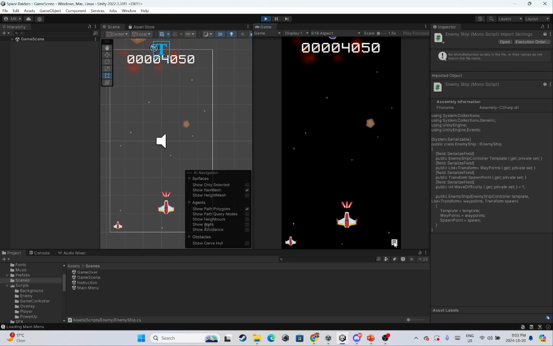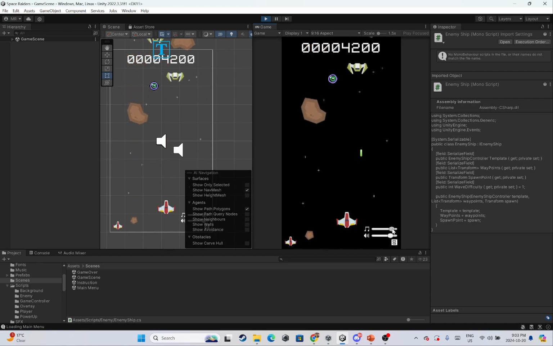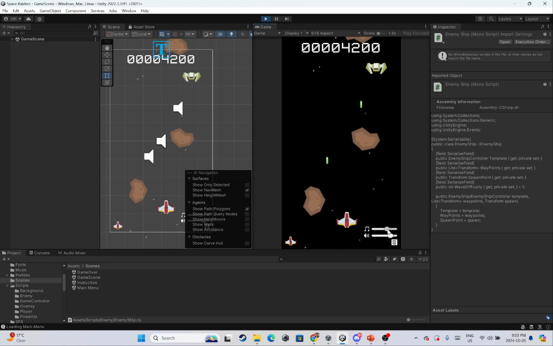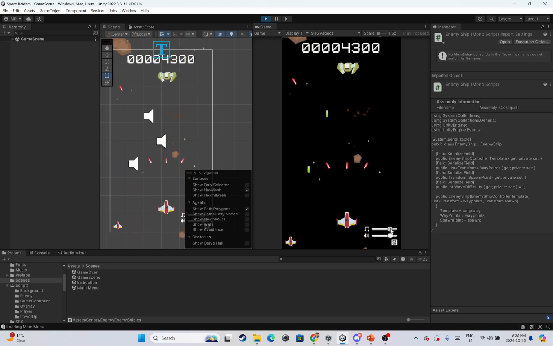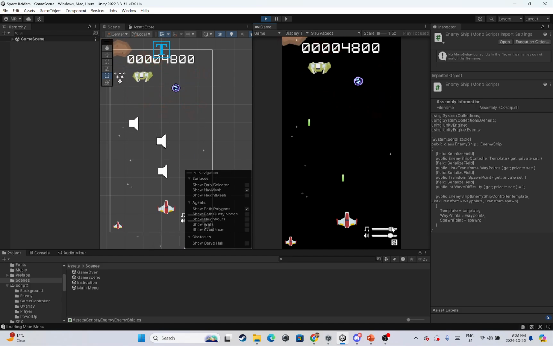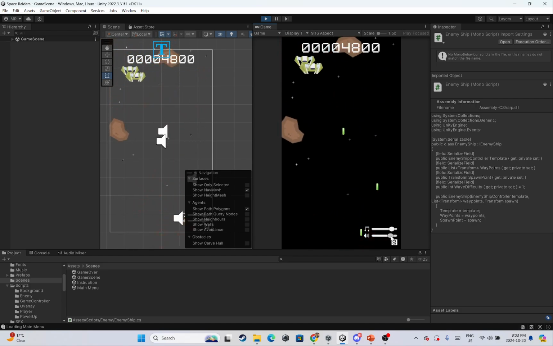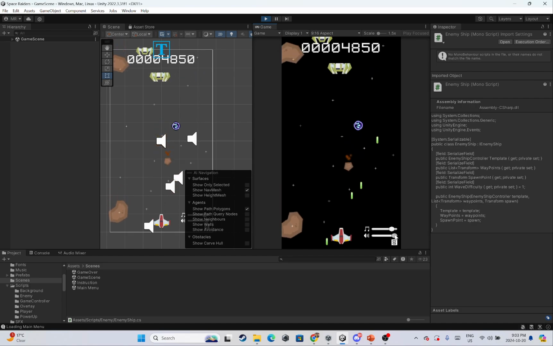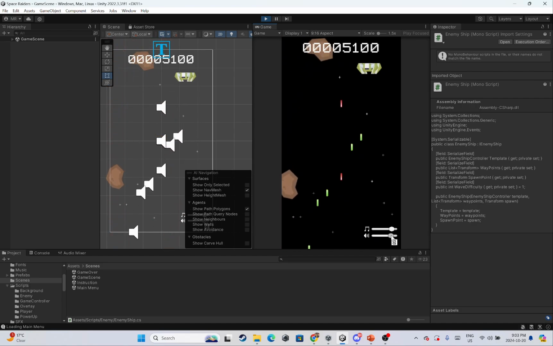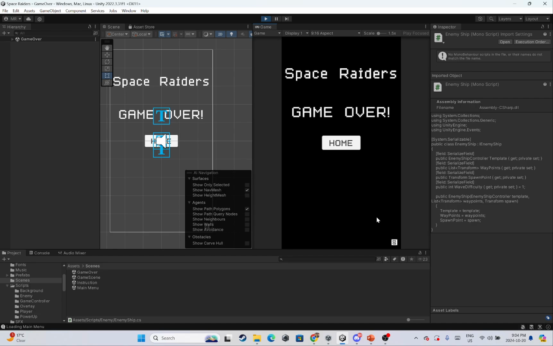So as you can see, I will increase my music a little, and I can control the volume of the music. And I can control the volume of the shooting, for my laser as well. And I died again. And yes, this is pretty much it about the game so far,